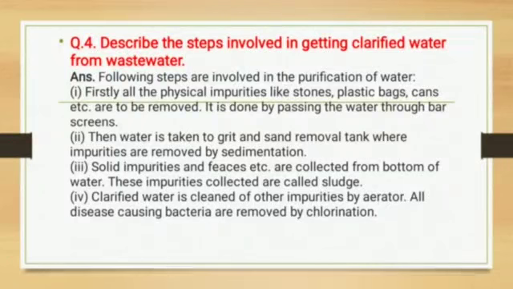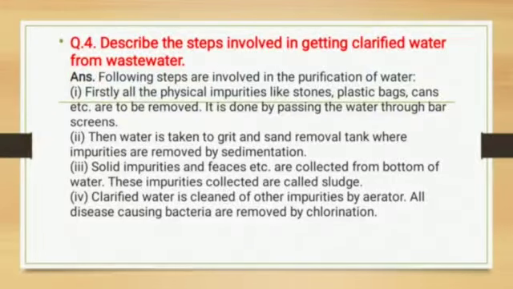Now in the second step, when we put water for sedimentation, what will happen? All the physical impurities will settle down at the bottom. In the third step, the impurities that settled at the bottom are collected, and this is called sludge. Now the upper layer is pure water. Now in the fourth step, clarified water is cleaned of other impurities by an aerator. All disease-causing bacteria are removed by chlorination.